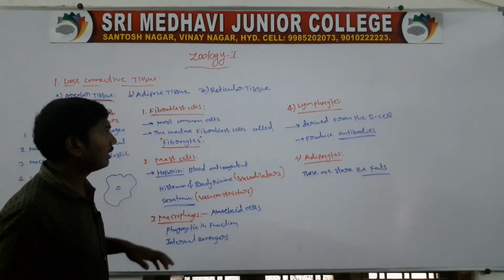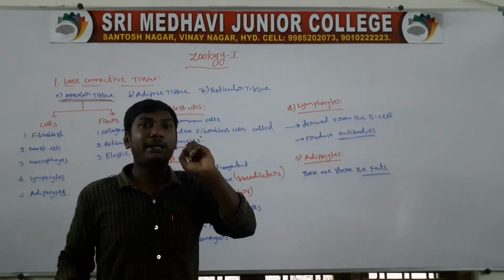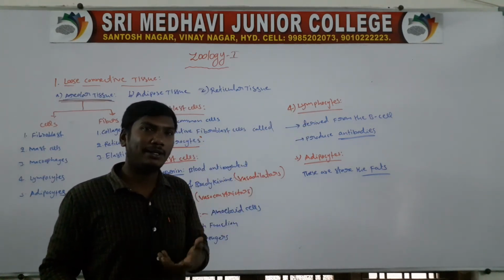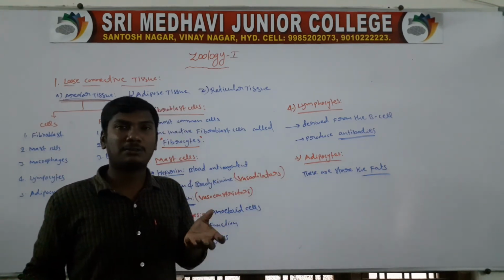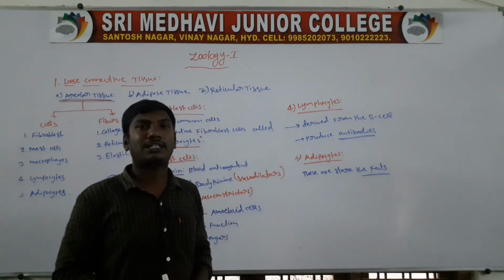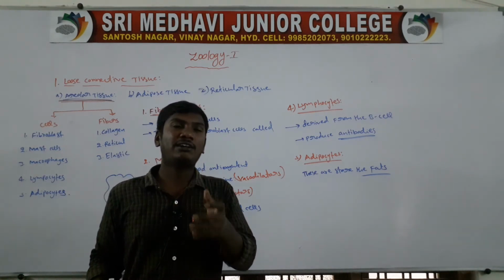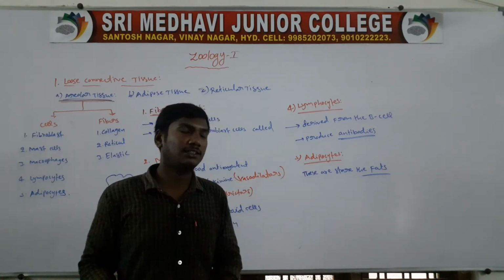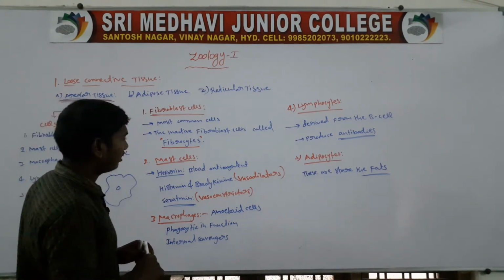Fourth one, lymphocytes. They are derived from the B lymphocytes, the bone marrow lymphocytes. Their function is the production of antibodies. Last one, adipocytes. Adipocytes are the special cells that store the fats. So, these are the 5 types of the areolar tissue cells.